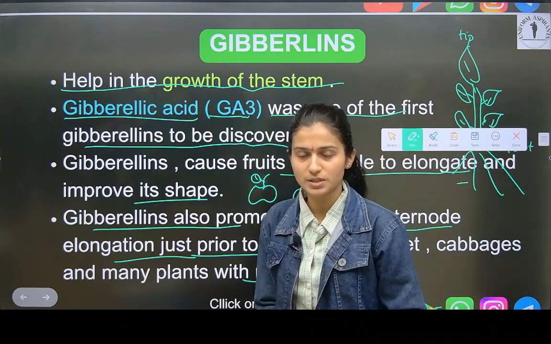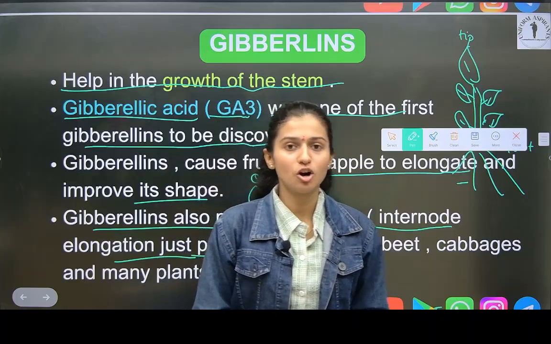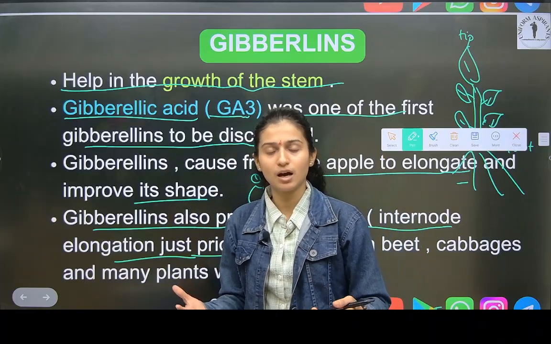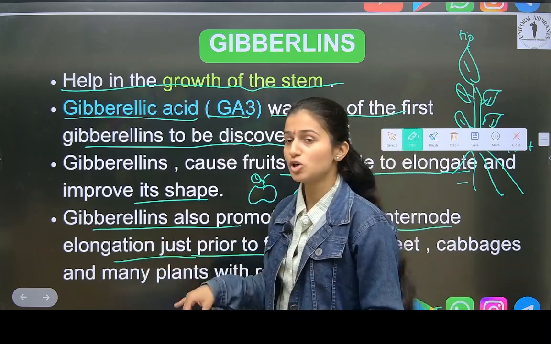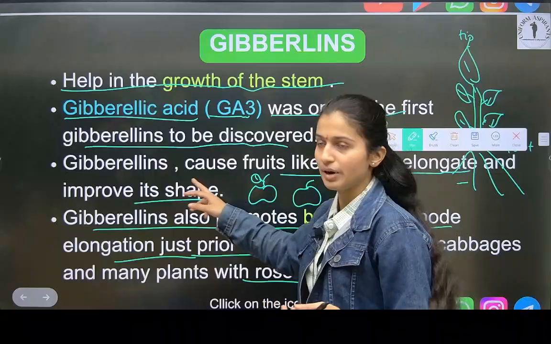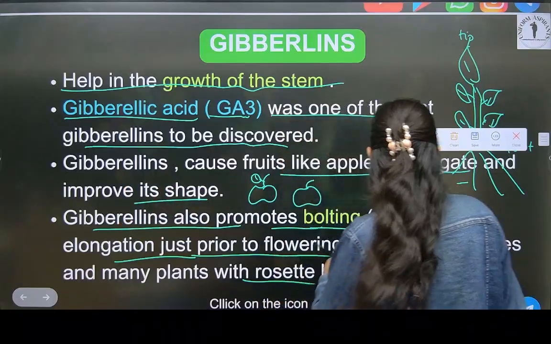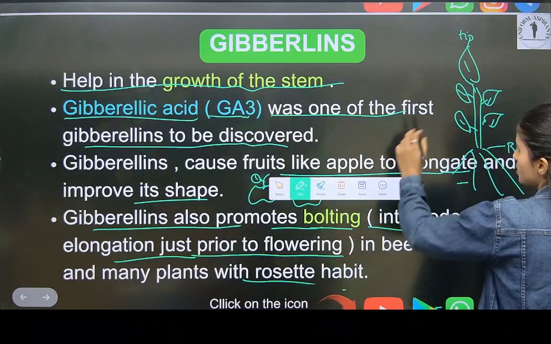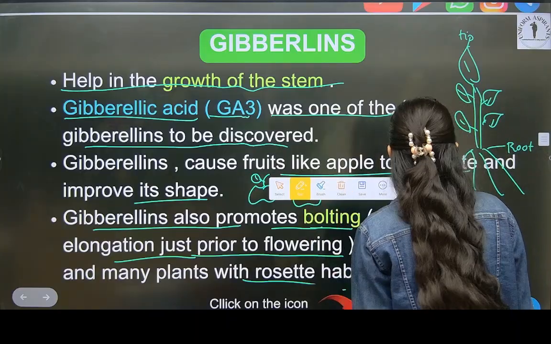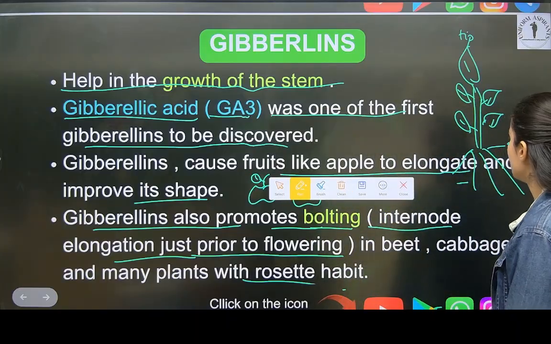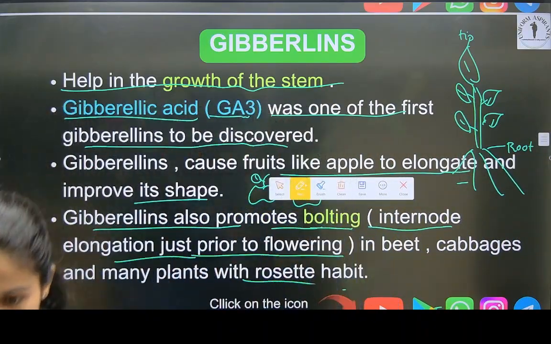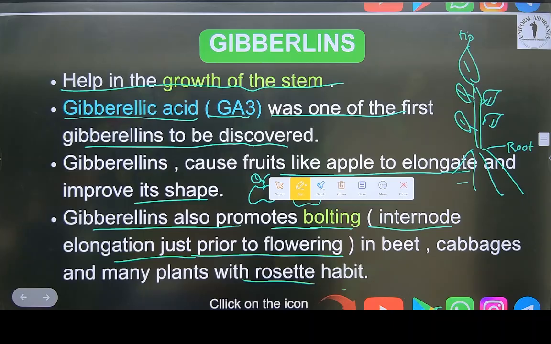For example, if a question comes in the exam, which of the following hormones improves the shape of the fruit, then what will be the answer? Gibberellins. And tell me the answer of this one. What is the answer?